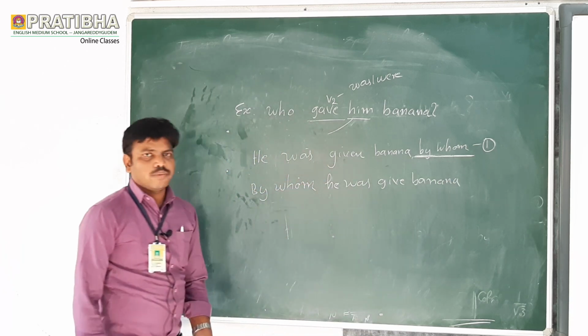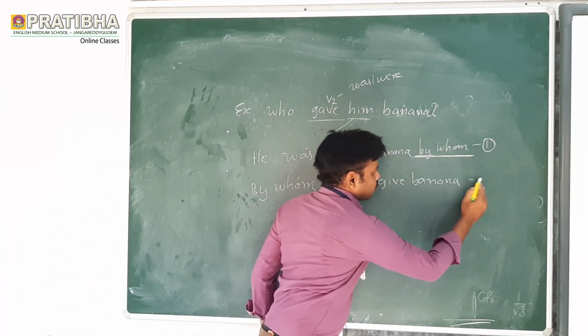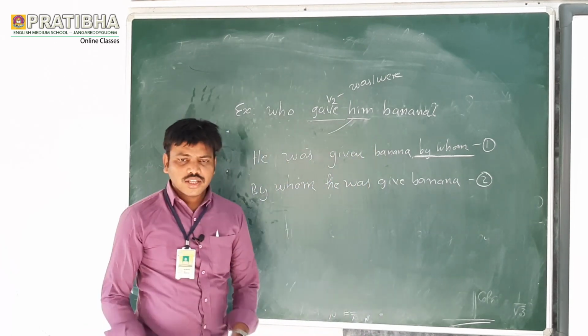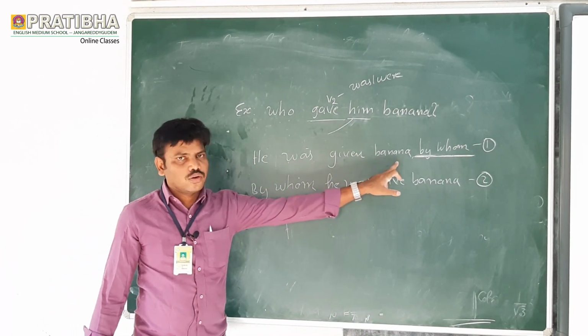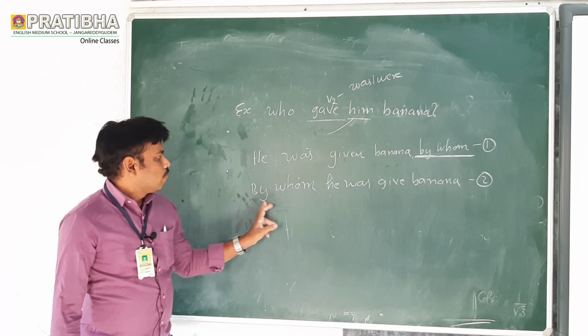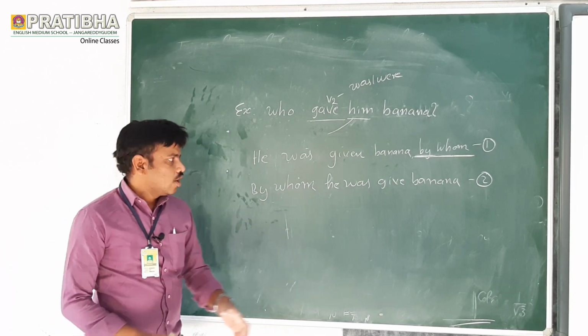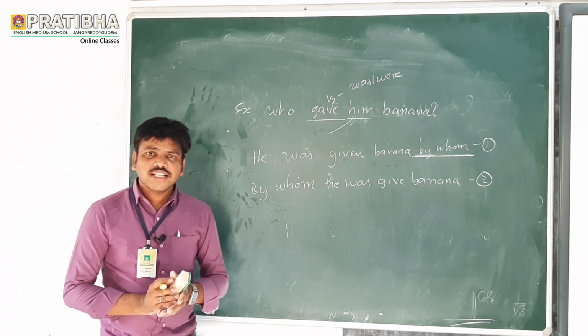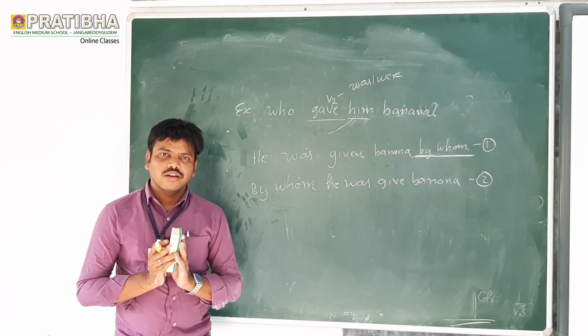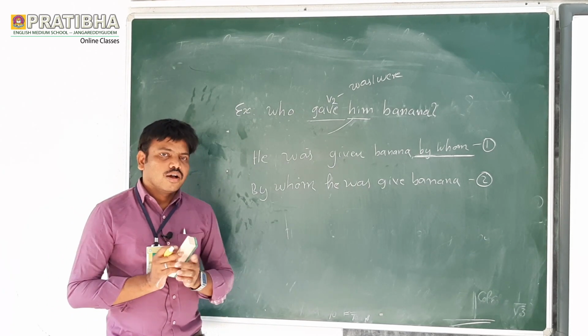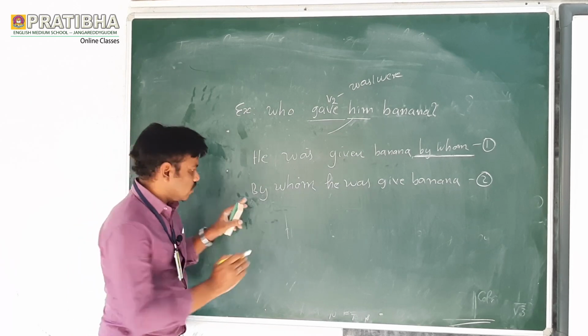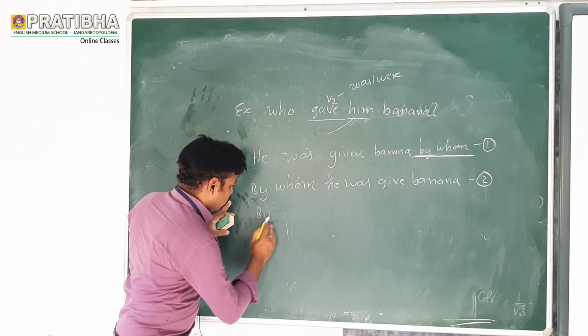By whom he was given banana. This is step 2. What is step 1? He was given banana by whom? Now let us see step 3. What did I say? Step 3 will get the answer. When we say step 3 will get the answer, we should write by whom first here. By whom.